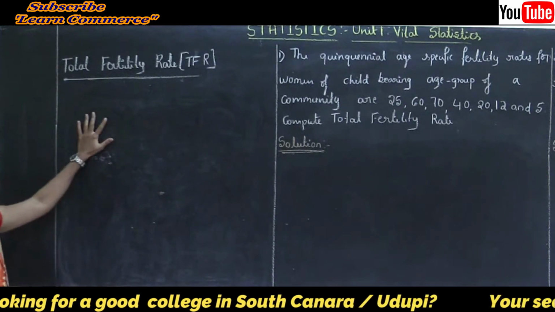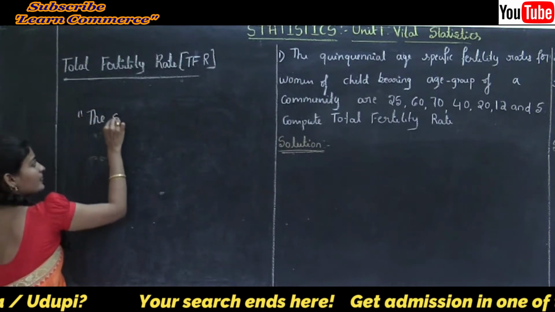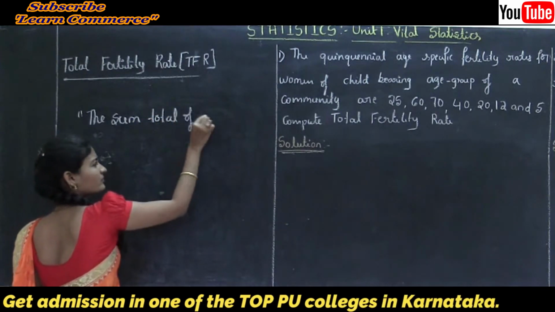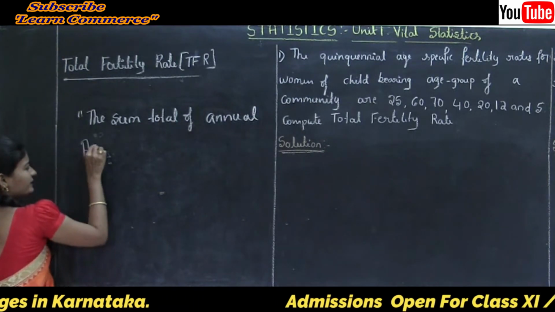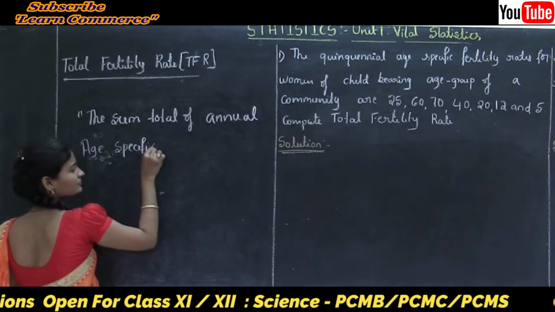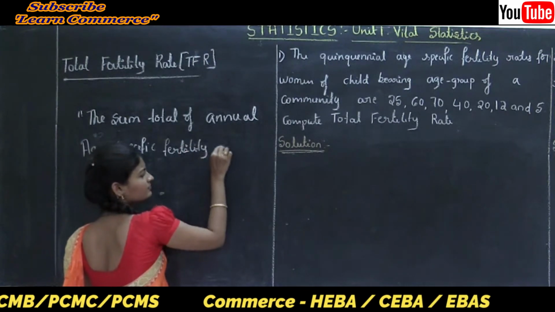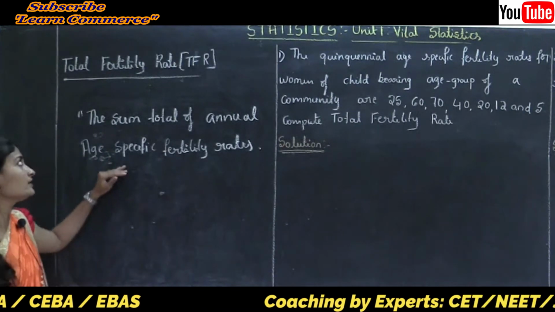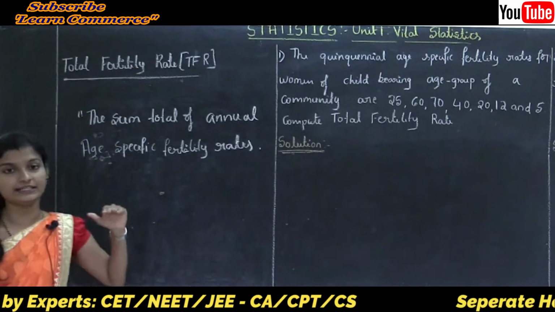The definition of total fertility rate is the sum total of annual age specific fertility rates.